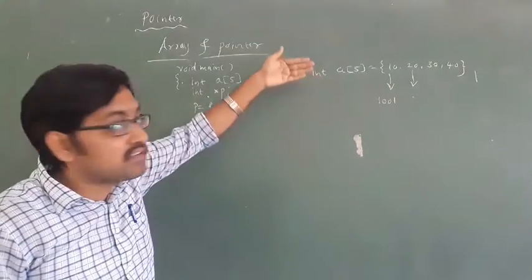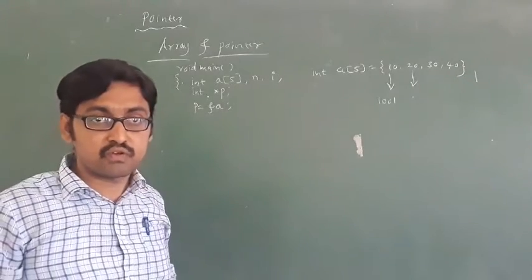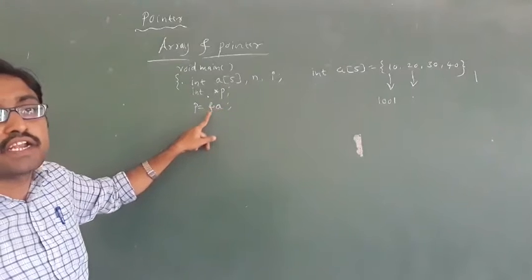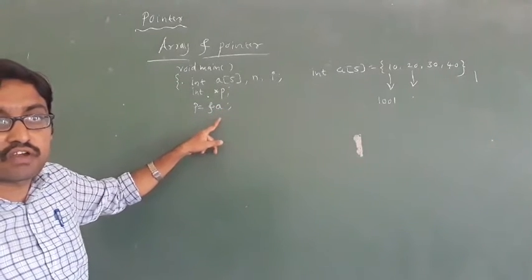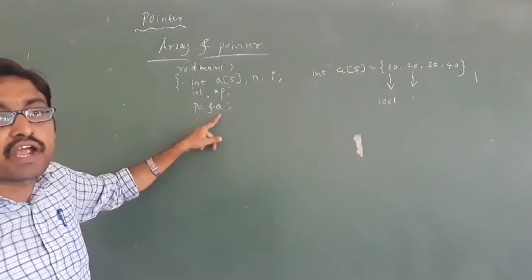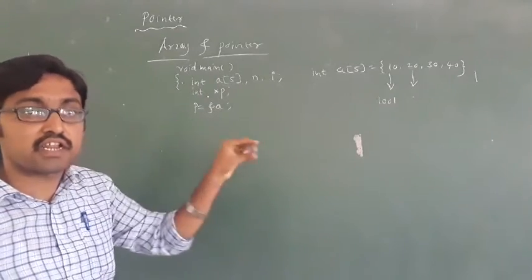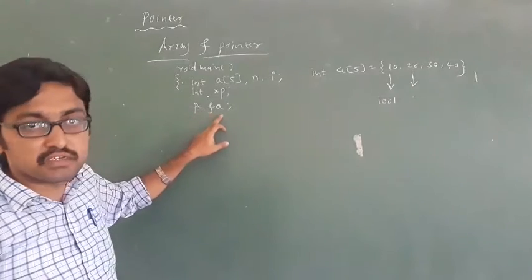Because array always has sequential elements, A of 0, A of 1, A of 2. Got it? Okay, that's why you have to take only one and A. Don't take A of 0, A of 1, A of 2. Just you have to initialize p equal to and A. The compiler can understand, it saves all the addresses continuously. Okay, that's why you have to remember this.